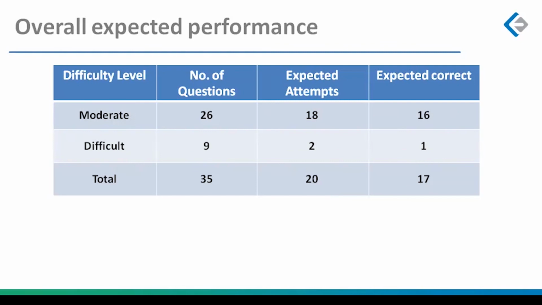Now you must have observed in the last 2 IFT analyses that your expected performance, if you apply simple math here, 17 correct, 3 incorrect, would give you a score of 17 into 3, 51 minus 3, 48. You would want to consider, okay, so 48 is my cutoff. 48 is not the cutoff. That's not how IFT works. 48 here would actually be a good score.